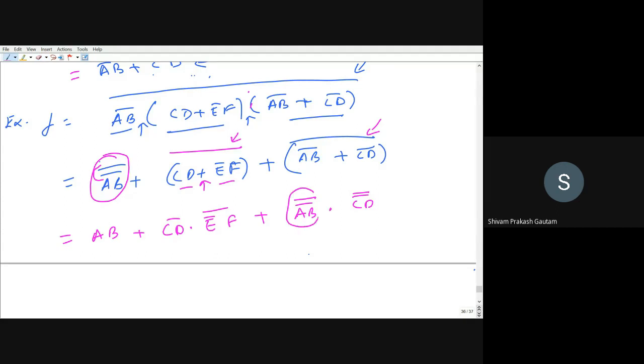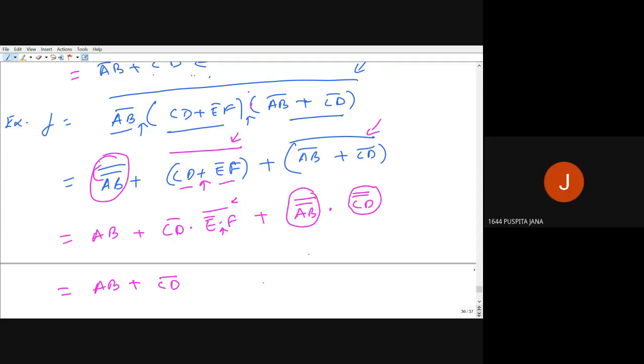Now this is double bar. You can see this is double bar. This is still not double bar, right? Just see this bar is on EF as a whole, and this bar only is on E. So this cannot be treated as a double bar, right? So just see AB plus CD bar. Now what we can do, we can expand this complement again. So we can expand this complement, and right now it is multiplied sign. So when we will expand this or reduce this,